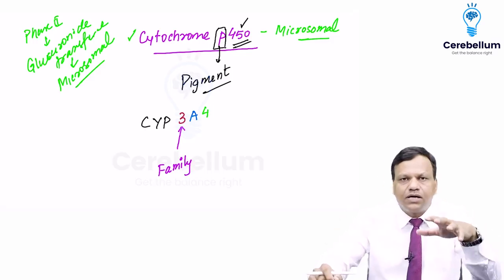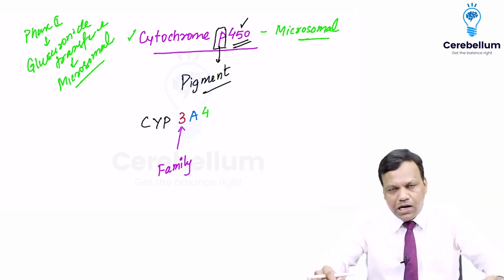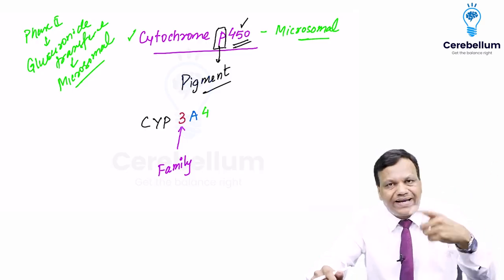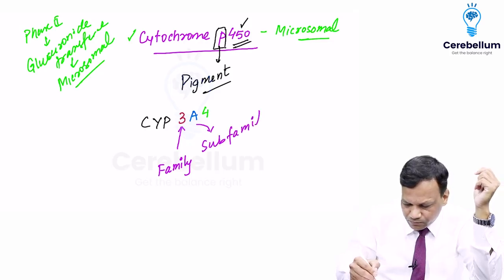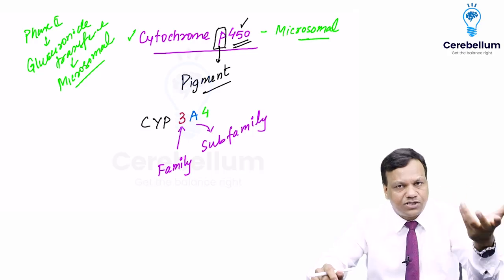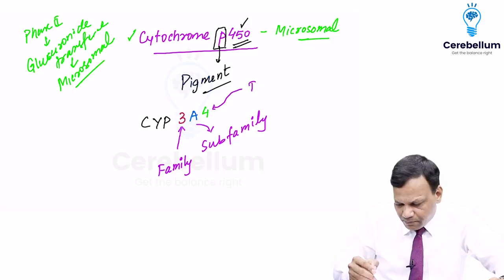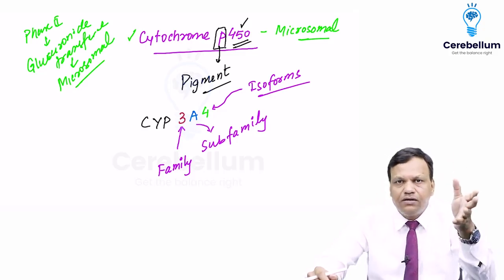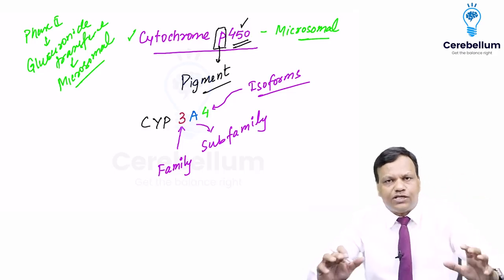So CYP consists of many families. CYP 1, 2, 3, 4 and so many. Now every family has many subfamilies which are represented by letters. So the letter is representing the subfamily. So we have CYP 3A, 3B, 3C and so on. Now every subfamily will have some isoforms, which is represented by another number. Okay. So CYP3A4 means it is of the third family, 3A subfamily, and 3A4 is the isoform.